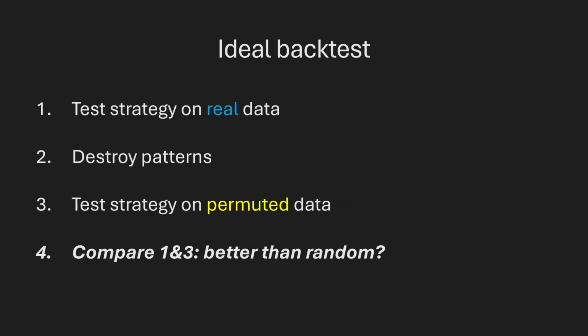Let's say we backtest a strategy on some real data and we get an 80% win rate. Then we test the same strategy on permuted data and we get a 40% win rate. In this case, it's pretty obvious that our strategy performs better on real data, so we can say that our strategy is better than random.